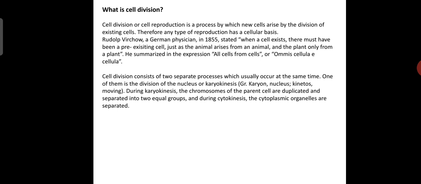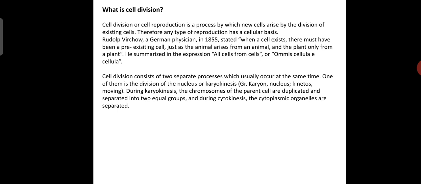Right. So cell division consists of two separate processes which usually occur at the same time. One of them is the division of the nucleus, or karyokinesis. Karyokinesis is a Greek word, where karyon means nucleus and kinesis means moving.